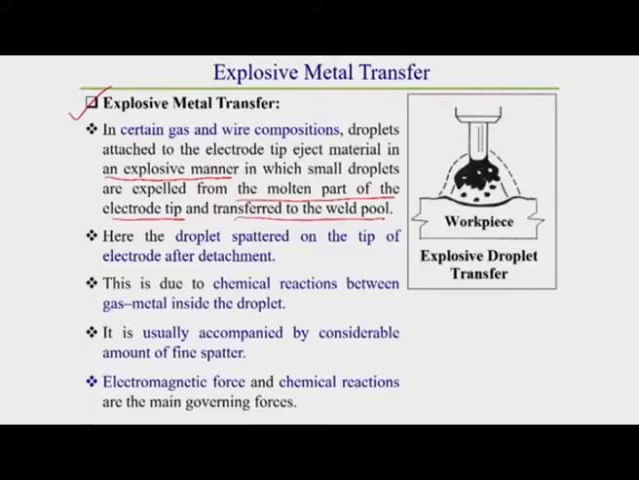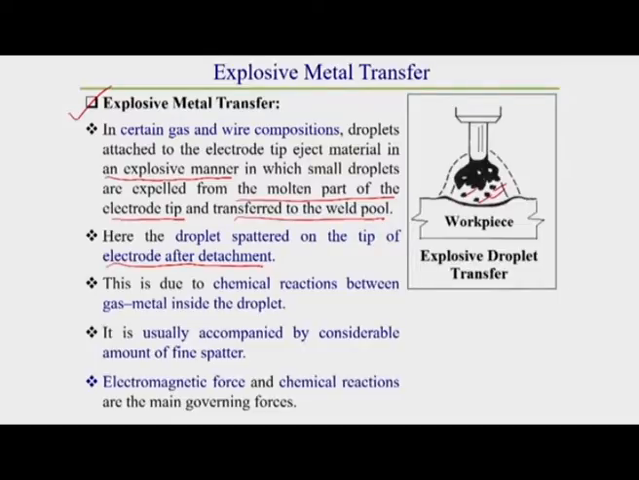So what happens here is that the droplet is explosive in nature, and due to this explosion small droplets are expelled from the electrode tip and transferred to the weld pool. Here the droplet spatters at the tip of the electrode after detachment. One thing we should keep in mind: here the spattering takes place closer to the tip of the electrode itself.